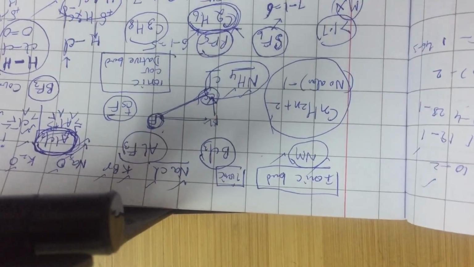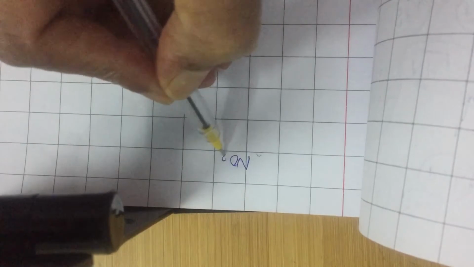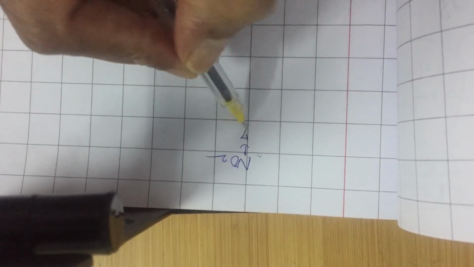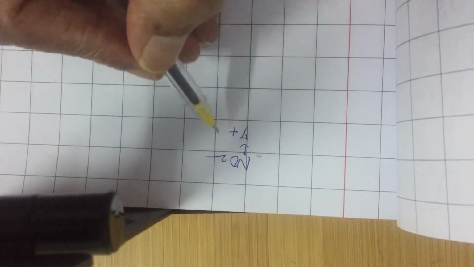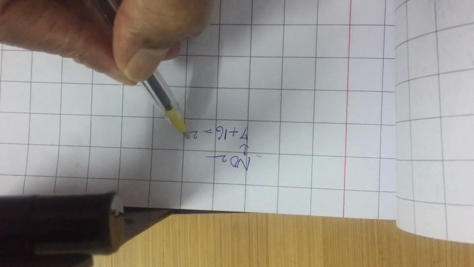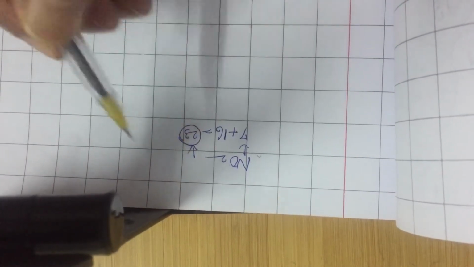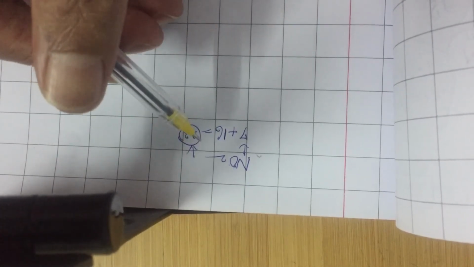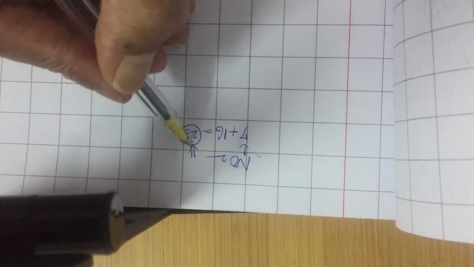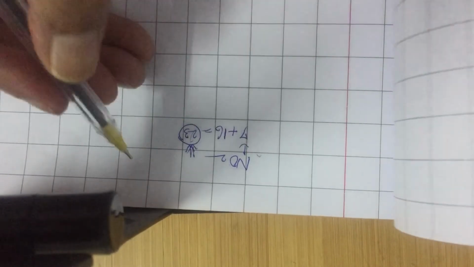Look at the total number of electrons available in the molecule. For example, you have a molecule like NO2. Nitrogen has total how many electrons? Atomic number 7, 7 electrons. Oxygen atomic number is 8, so 2 oxygens 16. If you sum up the number of electrons in a molecule and you get an odd number, this molecule has an odd electron in its structure. Anybody who has an odd electron like this is attracted by an external magnet, so it is called paramagnetic.